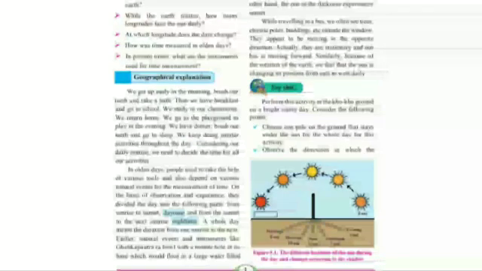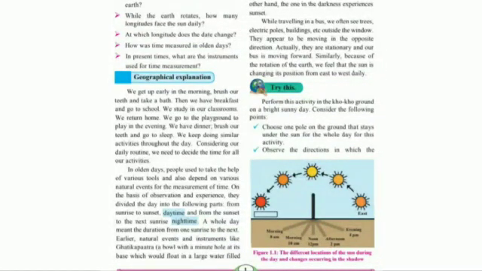Geographical explanation. You all know that you get up early in the morning, you brush your teeth, you take a bath, you have breakfast, you go to school, you study in your classroom, or you go to the playground for playing, you have your dinner, brush and go to sleep. For all this, particular time is required. You follow all this daily routine at particular times, right? And for that we have our clock.